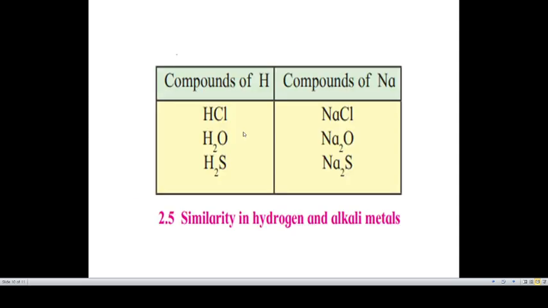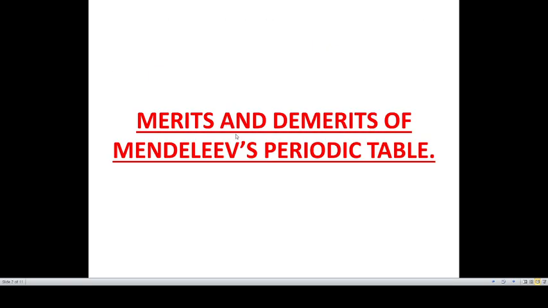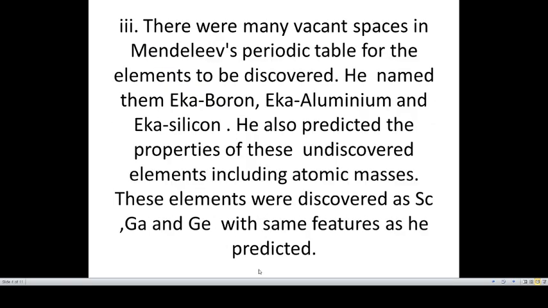So these were the demerits of Mendeleev's periodic table, and these were the merits and demerits. Okay, we have cleared this topic, merits and demerits of Mendeleev's periodic table.